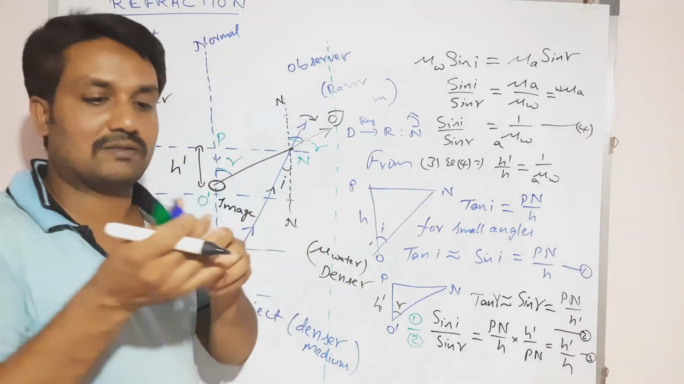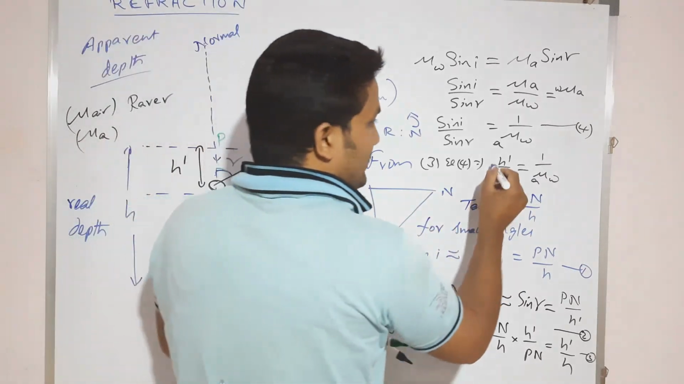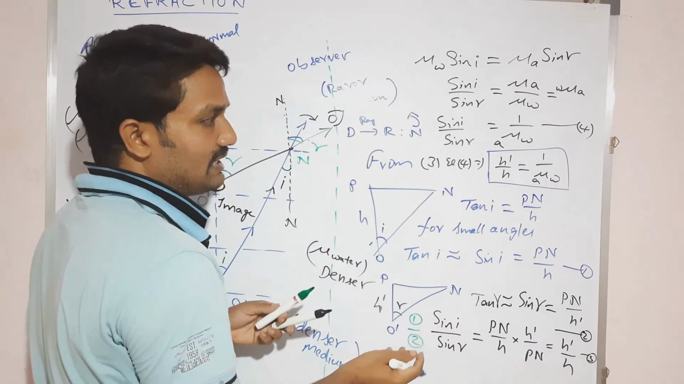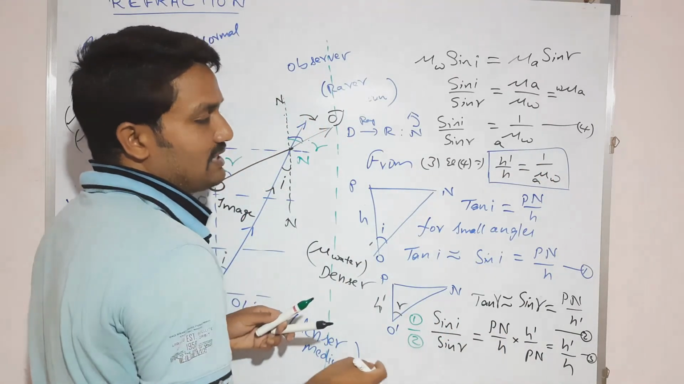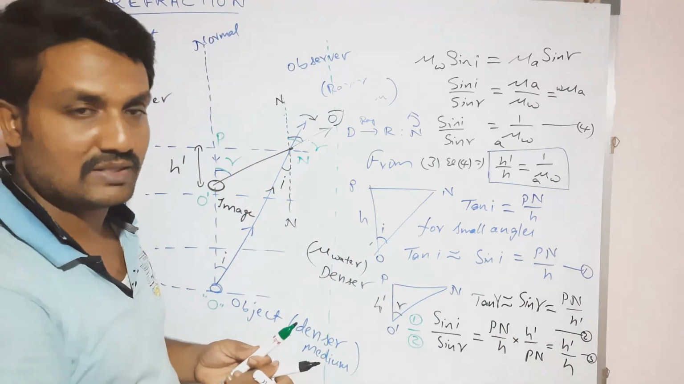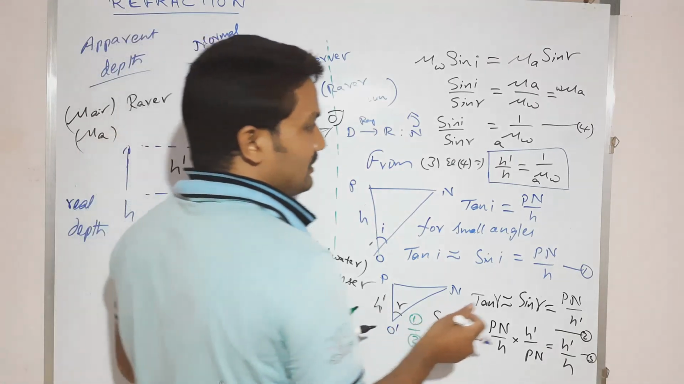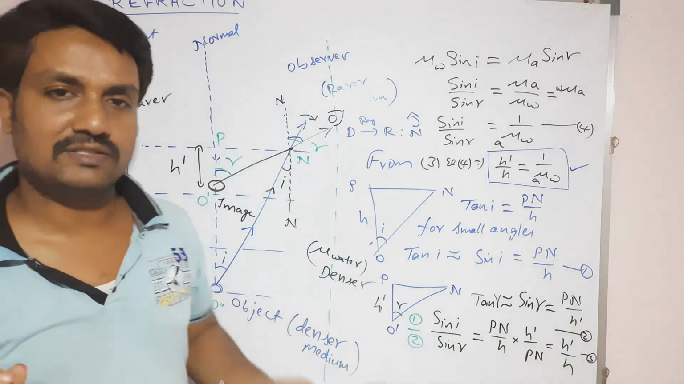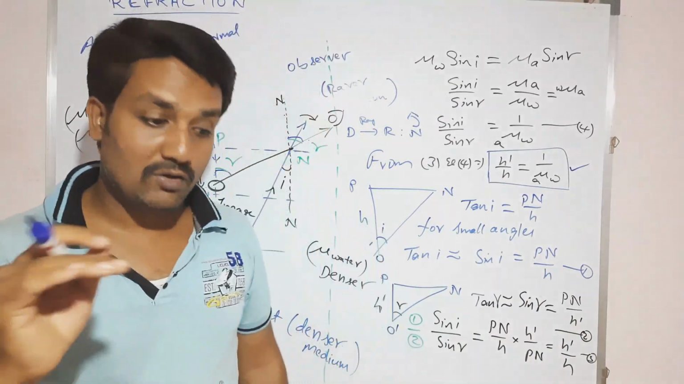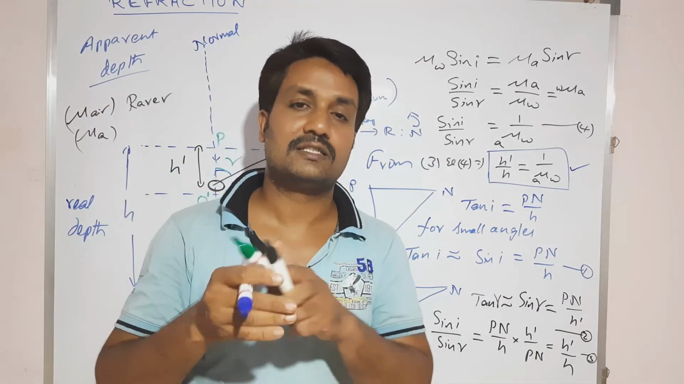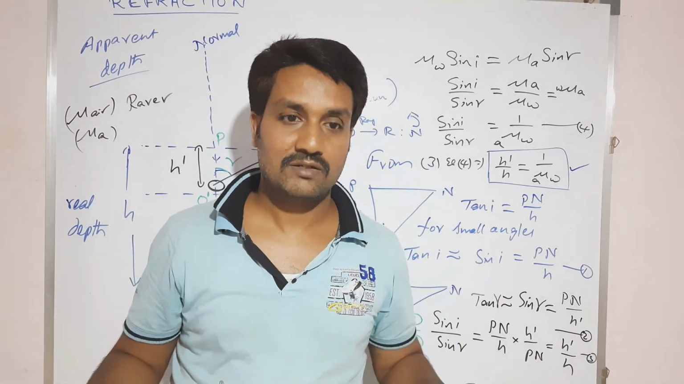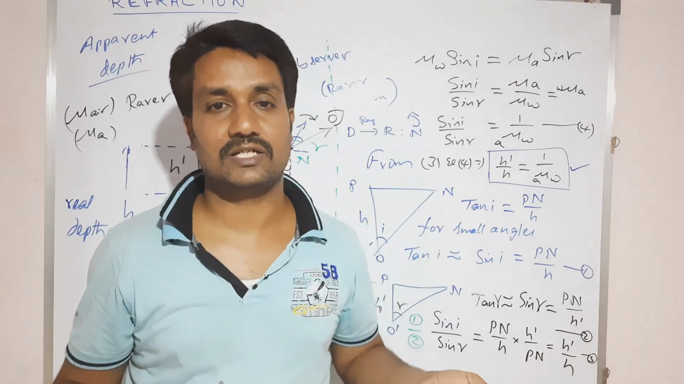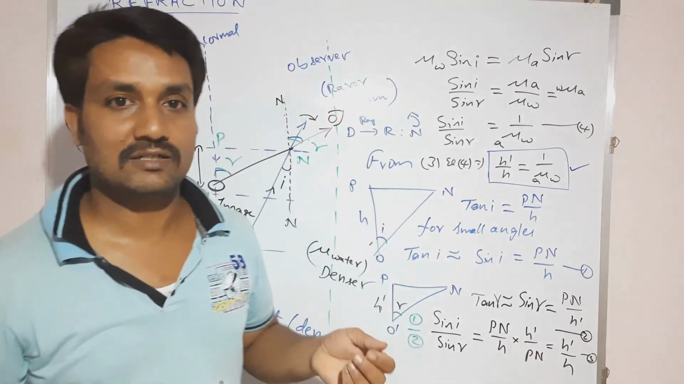So the ultimate formula we get, H dash by H is equal to mu a w. Otherwise you may write H is equal to mu H dash, or H dash is equal to H by mu w a. So this one is the formula. With this formula only, we have to determine the depth. If you know the refractive index of the medium, for example water, mu is equal to 1.333, which is 4 by 3. Already we know about that one.